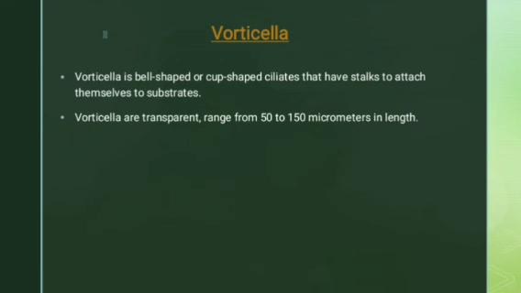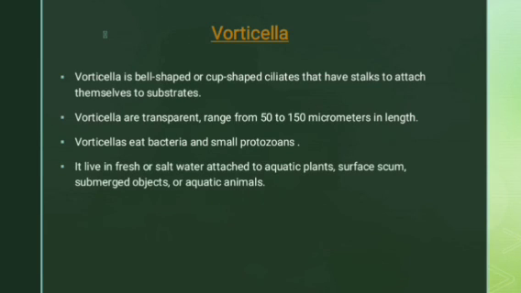Vorticella are transparent and range from 50 to 150 micrometers in length. They are very tiny. Vorticella eat bacteria and small protozoa. They live in fresh or salt water, attached to aquatic plants. Vorticella attach to aquatic plants and to surface scum. What is scum? It is one kind of dirt present in the water.